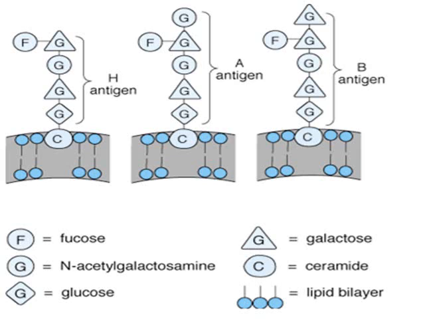Now you can see the A antigen, wherein it has the H antigen, and it is again attached to G, which is in a circle, that is N-acetyl galactosamine. And now look at the B antigen. Here again we have the precursor H antigen. But see what is attached here. The G in a triangle. What is that? That is galactose. So you can see the pictures and see the difference between the structure of the A antigen and the B antigen.